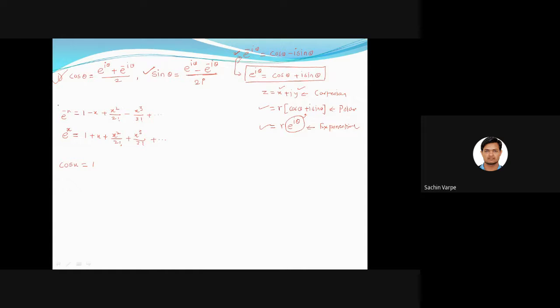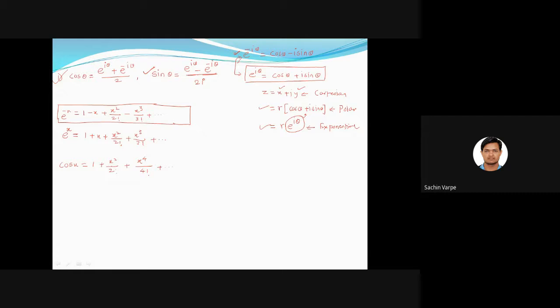So if you look at this expansion, that is a combination of two expansions. What are those? That is sine and cos. Because the cosine expansion is 1 plus x squared by 2 factorial plus x raised to 4 by 4 factorial plus and so on.